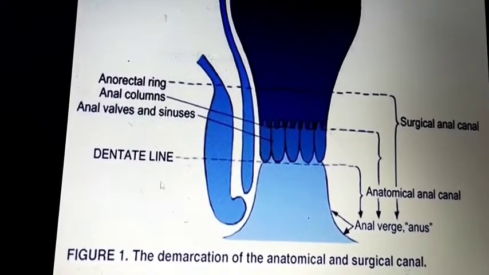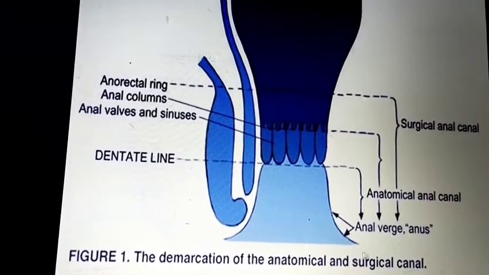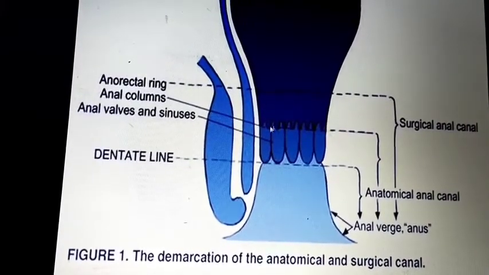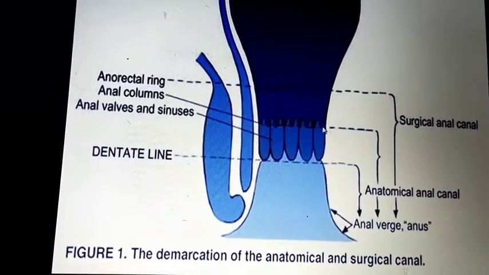Okay, and the anatomical anal canal is from the anal verge to the pectinate line, or where all the anal columns are joined.